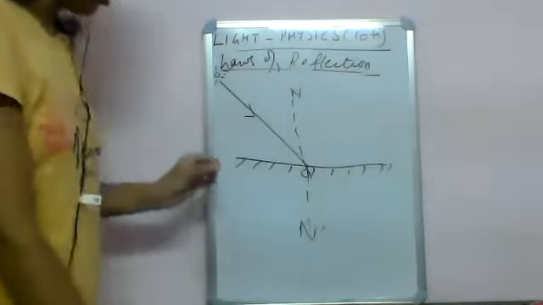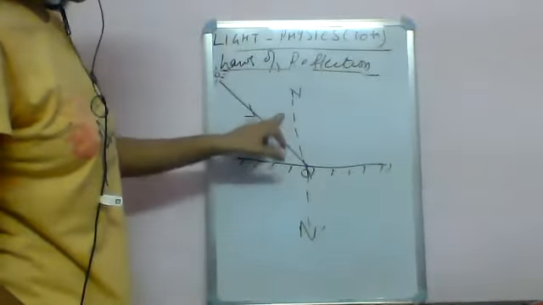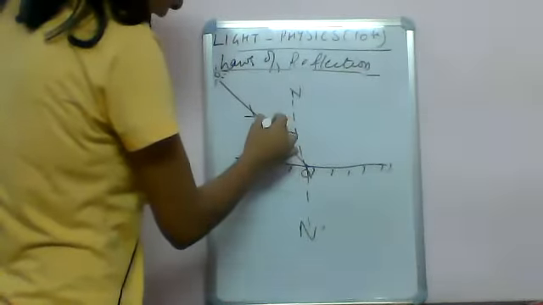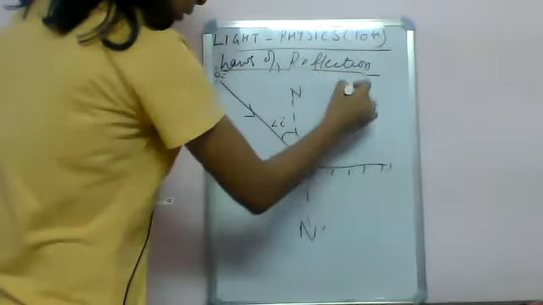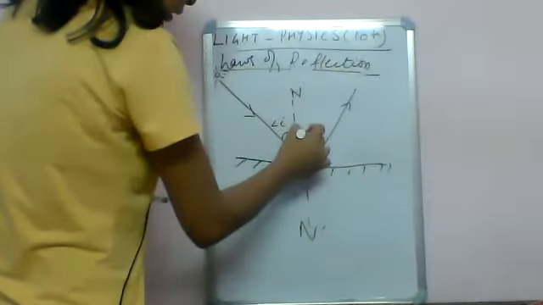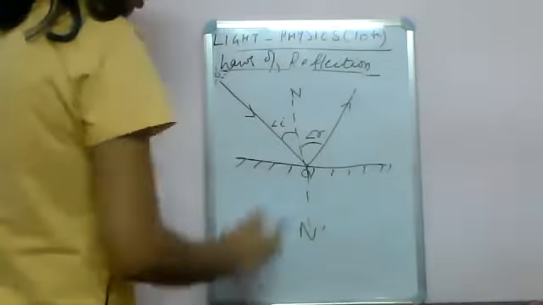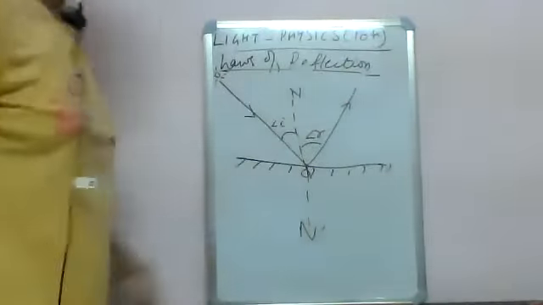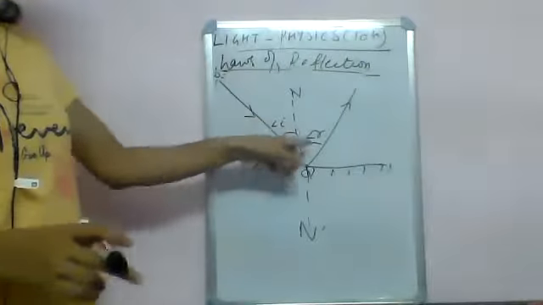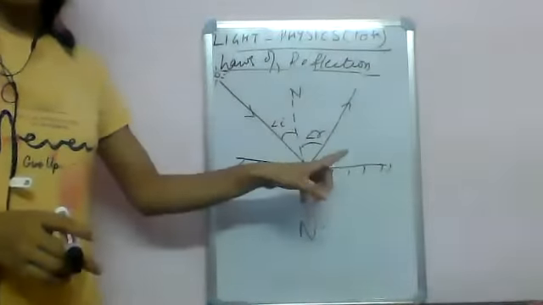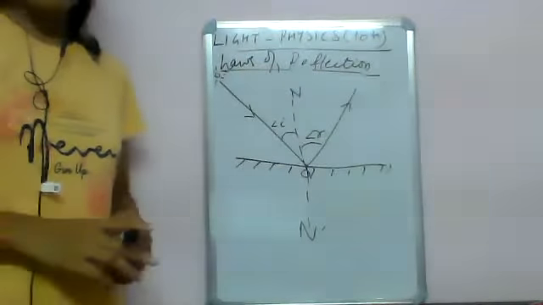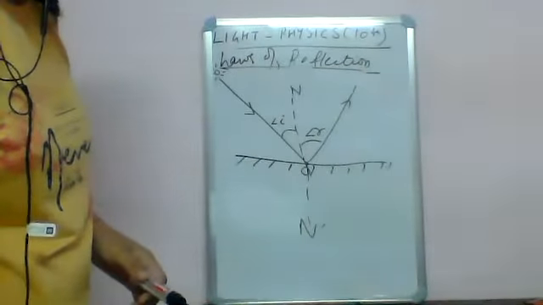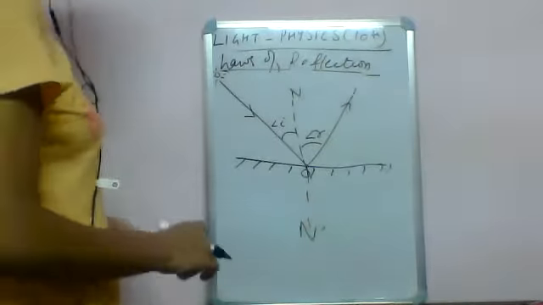The angle between the incident ray and the normal is your angle of incidence. And it reflects back to our eyes at the same angle, that is angle R. These two angles must be equal in case of reflection. But in case of refraction, they must not be equal. Either angle I is less than angle R or angle I is more than angle R. But they will not be equal. So you must remember this.